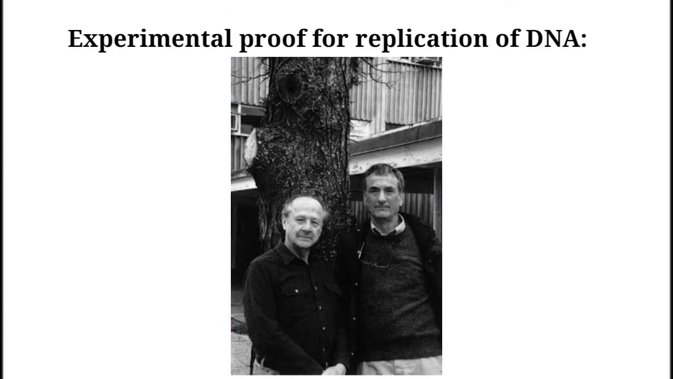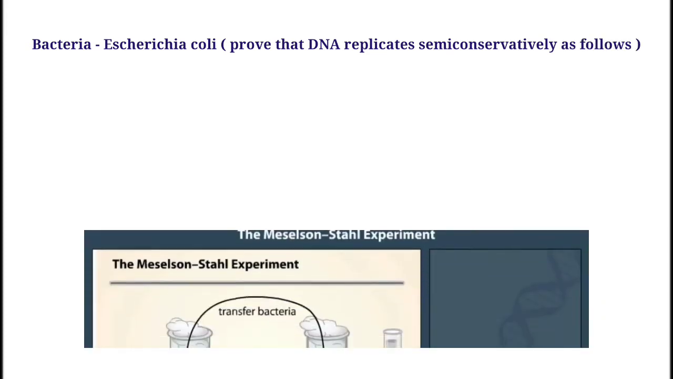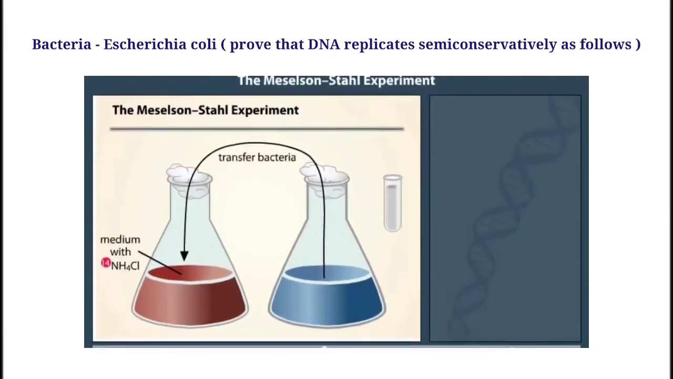Now this was actually experimentally proved, the replication of DNA, by two scientists, Meselson and Stahl. The complete name of Meselson is Matthew Meselson, and the complete name of Stahl is Franklin Stahl. In which year? 1958. Now they conducted an experiment based on what? E. coli. The name of the bacteria, that is Escherichia coli, to prove that DNA replicates semi-conservatively.